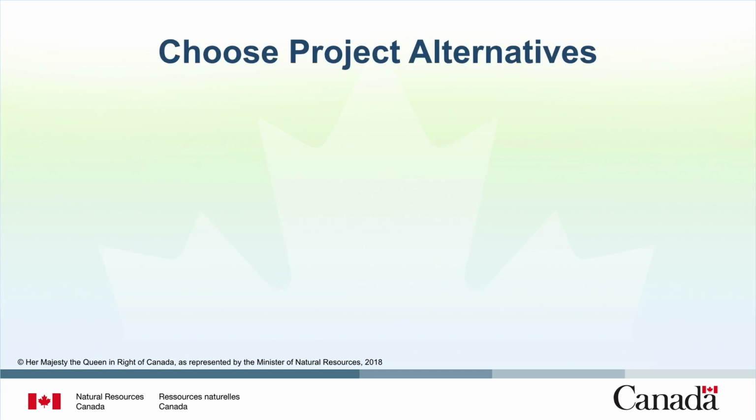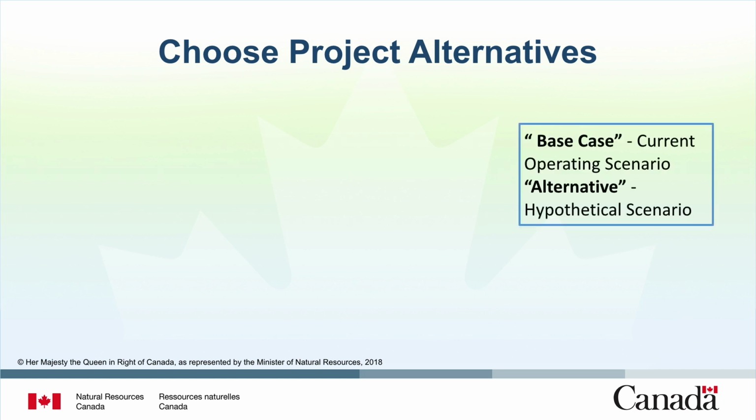Now we will discuss choosing between project alternatives. In economic analysis, alternative is the term used to describe a hypothetical improvement project that can be compared to the current operating scenario or base case. There are 3 key points to take into account when choosing project alternatives.